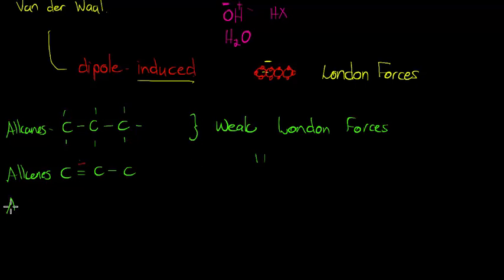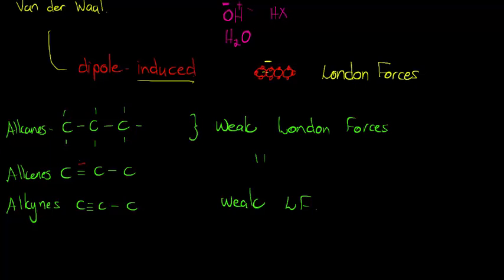The alkynes are exactly the same. They will have the strongest among the three, but it's still weak London forces, and again there's a very high likelihood that at this point we have negative charges.